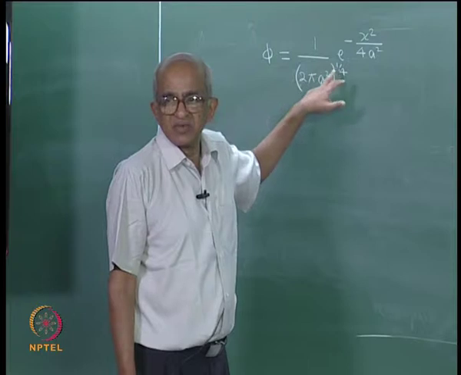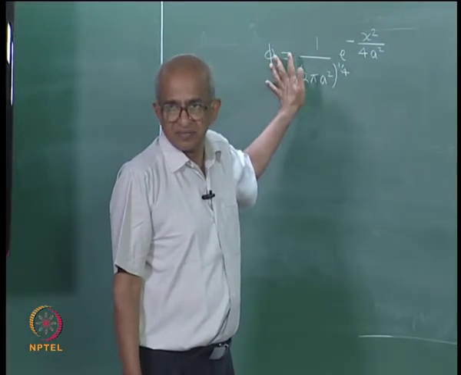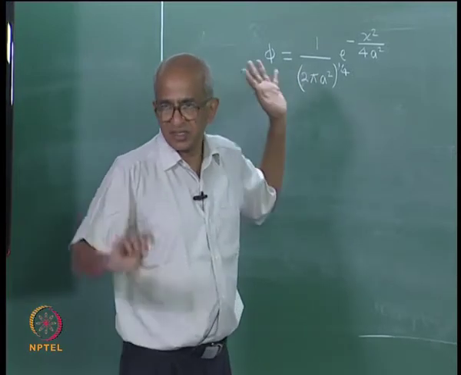I hope the notation is clear. You may wonder why this 1 by 4. The answer is extremely simple. This function is normalized, and this is the normalization factor, that is all, nothing more to it.